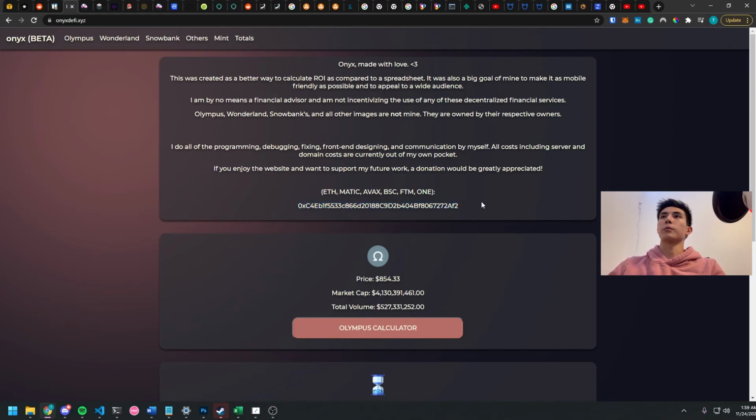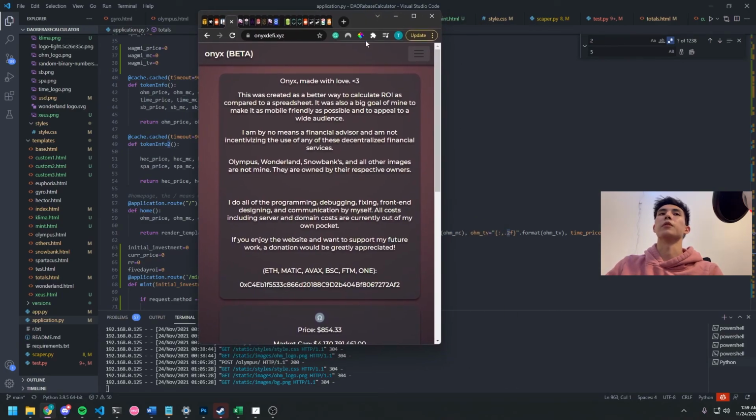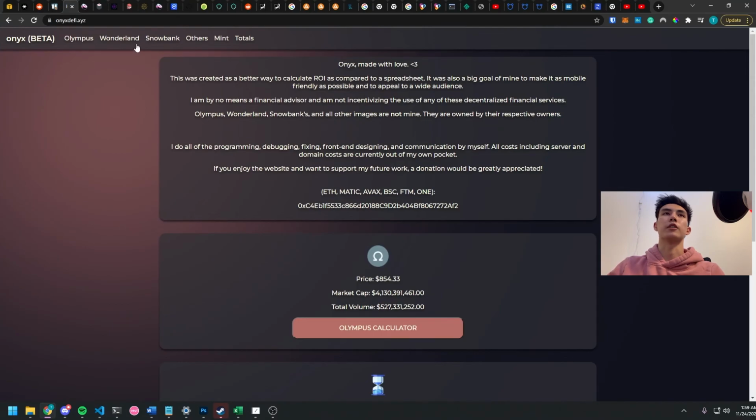Oh, and one more thing that I want to show you is this is completely mobile friendly. I have essentially a second version of this. When you put this into a mode that's like a phone, or if you open this in your web browser on your phone, look at how it changes.